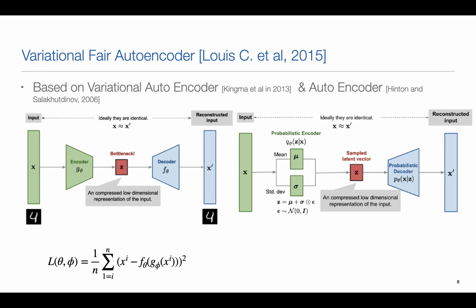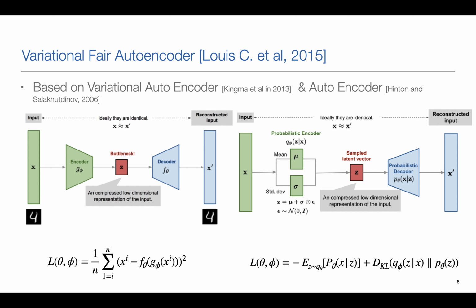So this is the autoencoder framework, and then we have the variational autoencoder architecture, where we try to learn parameters for probability distributions and sample to obtain Z and try to reconstruct X. So here the difference is that the variational autoencoder can help to generate new input or new data. So based on this framework, they define the variational fair autoencoder to allow the latent vector Z to be free from unfair attributes.